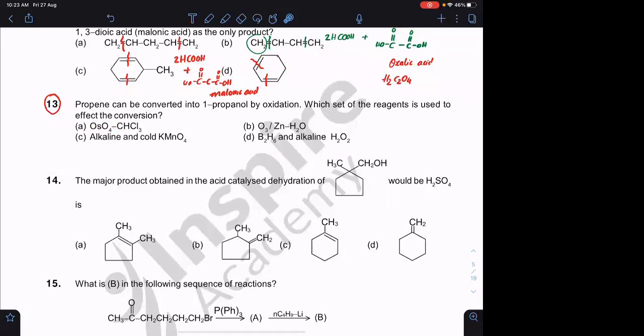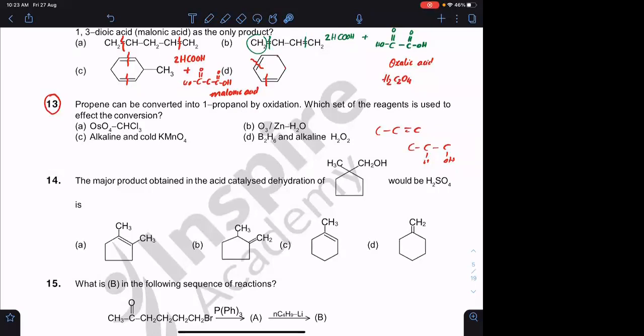With this you will have anti-Markovnikov addition. For now, remember this. What does propene mean? This is propene. You are adding H and OH according to anti-Markovnikov's rule. So add H here, add OH here, and then you will get 1-propanol. Agreed?